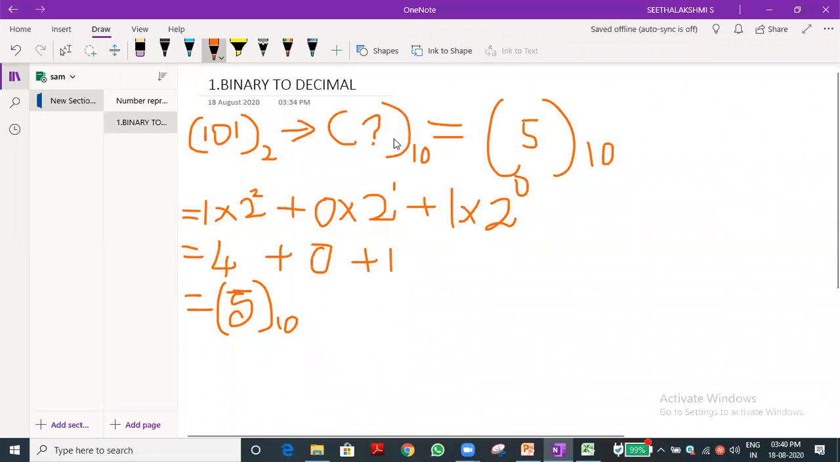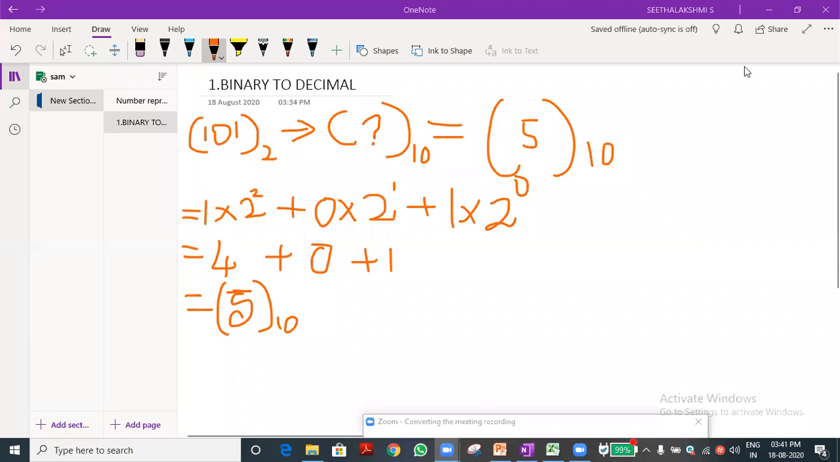Have you understood this concept? How to do the conversion from binary to decimal? Is it easy? I will explain once again. You can see this is the binary number we get, 101. We want to convert it into decimal. So how to do the conversion? First we need to.